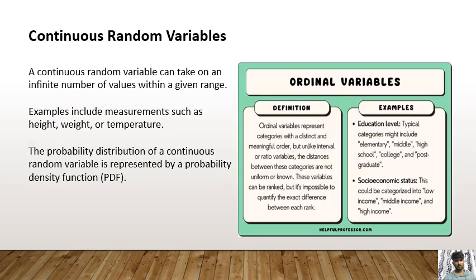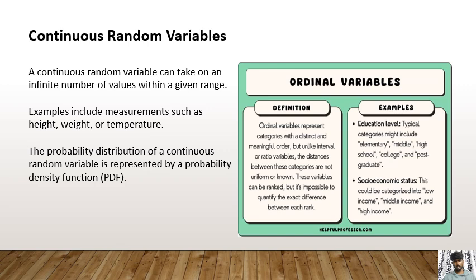outcomes. Continuous random variables. A continuous random variable can take on an infinite number of values within a given range. Examples include measurements such as height, weight, or temperature. The probability distribution of a continuous random variable is represented by a probability density function.